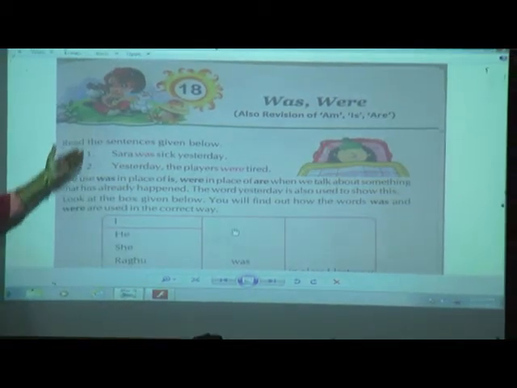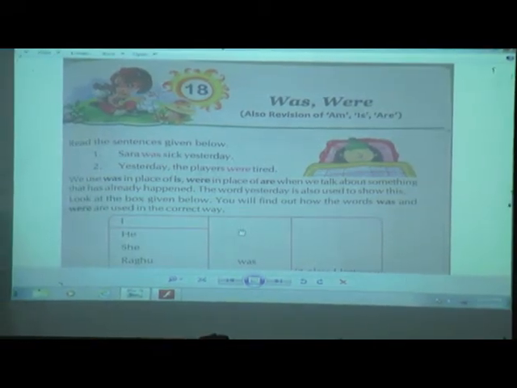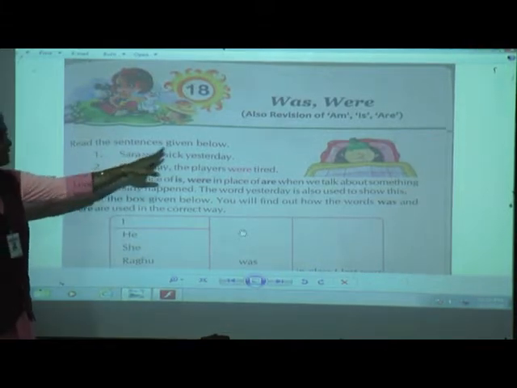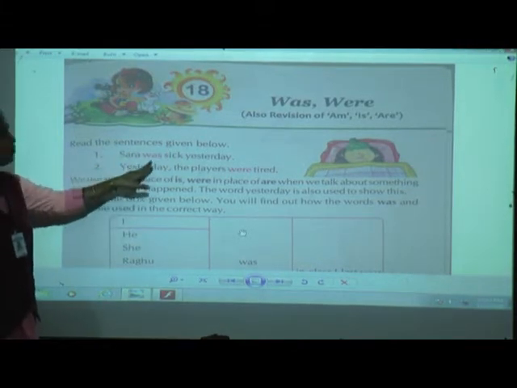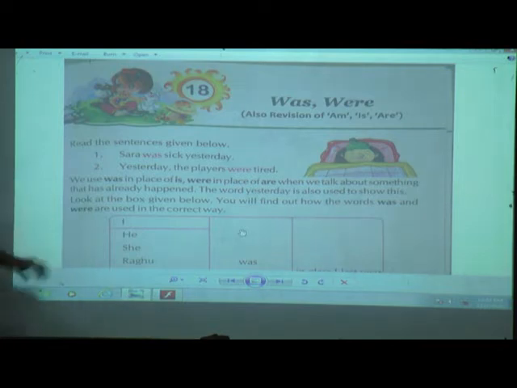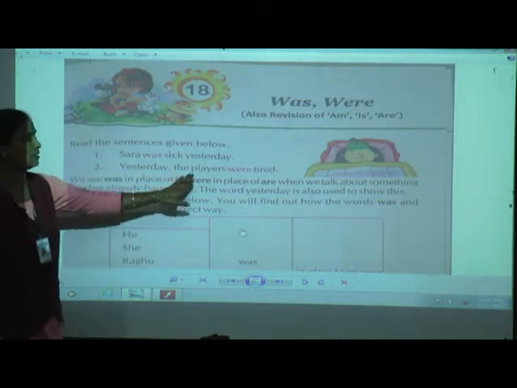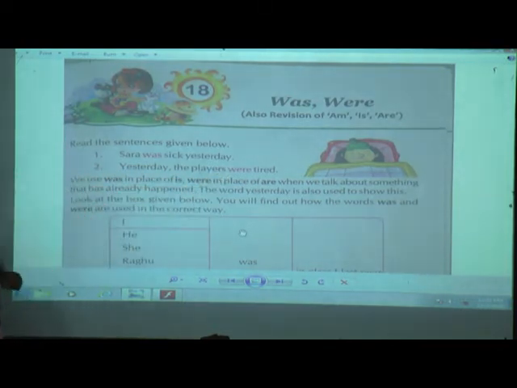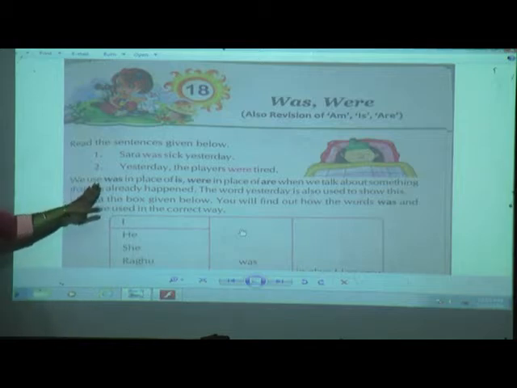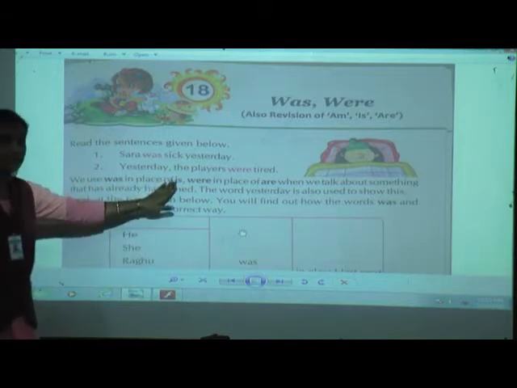See children, I have taught you this in the last session. Read the sentences given below. Sarah was sick yesterday. Yesterday the players were tired. See children, we use was in place of is.